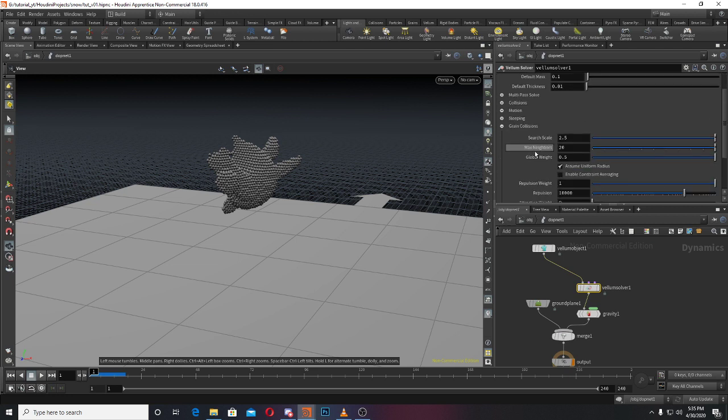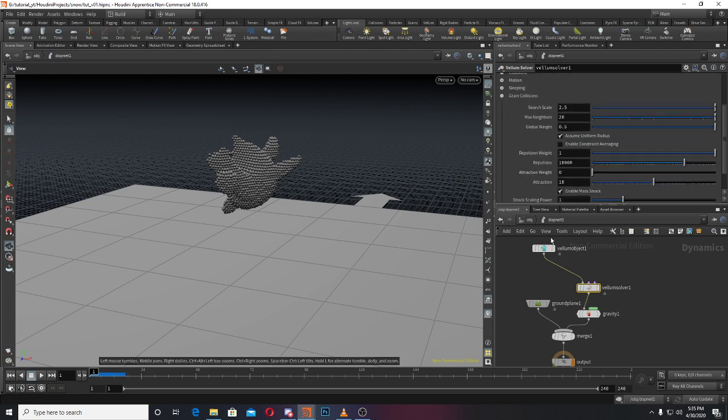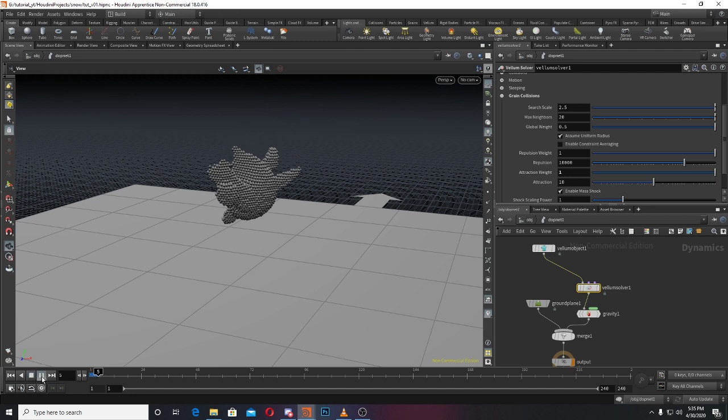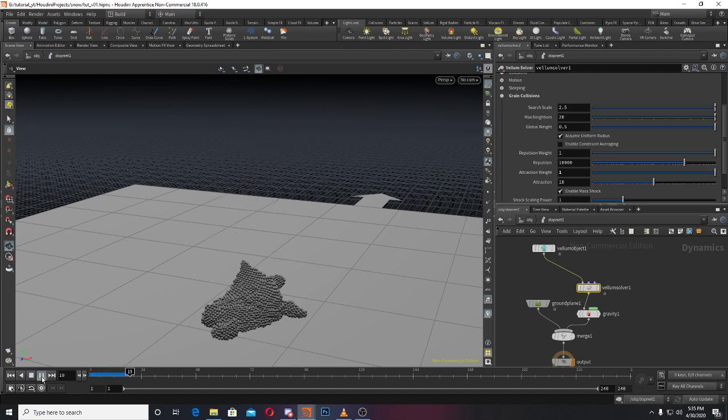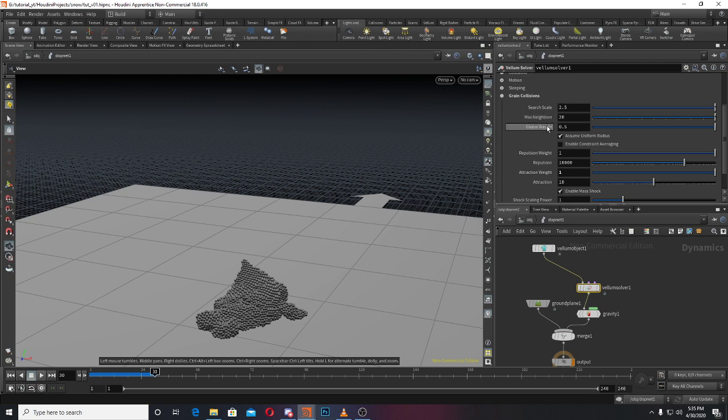After that I'll show you what is useful for now. This thing, grain collision. In grain collision we have this attraction weight. If I make it 1 and play, you can see something cool. Now we have an attraction. There is a search scale of 2.5, and maximum neighbors from one particle, you can say one grain particle, it will find 20 neighbors, and this is the global weight 0.5. And repulsion weight. So attraction weight, what is it doing? It is attracting towards itself.